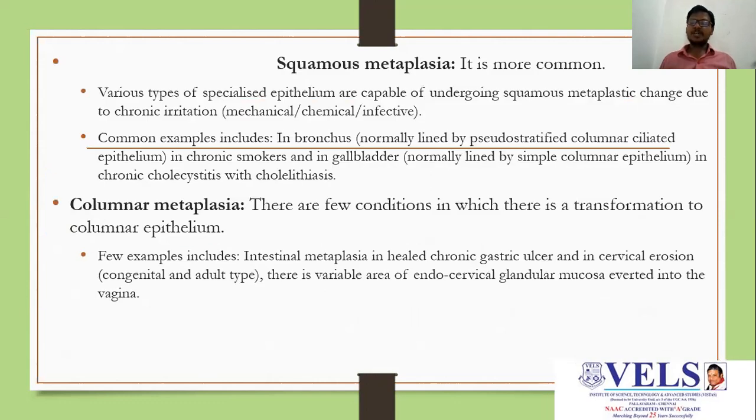Squamous metaplasia is more common. Various types of specialized epithelia are capable of undergoing squamous metaplasia due to some chronic irritation, whether chemical, mechanical, or infective. Common examples include the bronchus and gallbladder. Columnar metaplasia: there are few conditions in which there is a transformation to columnar epithelium. The best examples are intestinal metaplasia in healed chronic gastric ulcer and in cervical erosion.